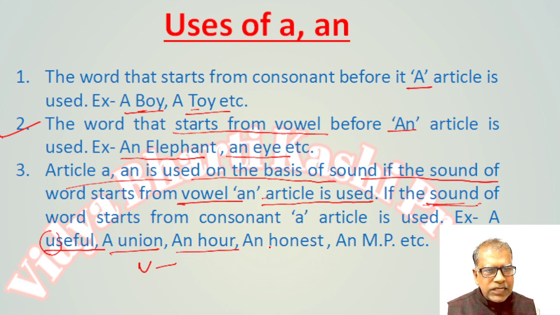Hour: H is a consonant, but the sound of H is a vowel, so we use "an" before this word. Honest: H is a consonant, but the sound is a vowel, so we use "an" before this word. An MP: M is a consonant, but the sound of M starts with a vowel, so we use "an" before this word.